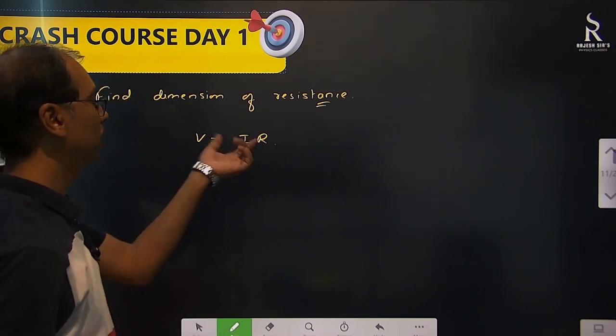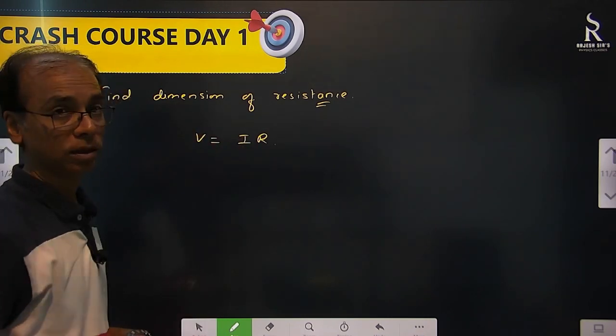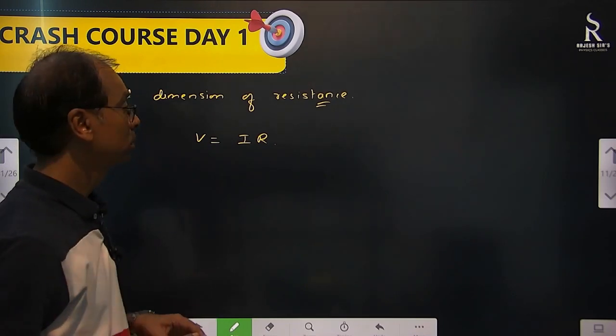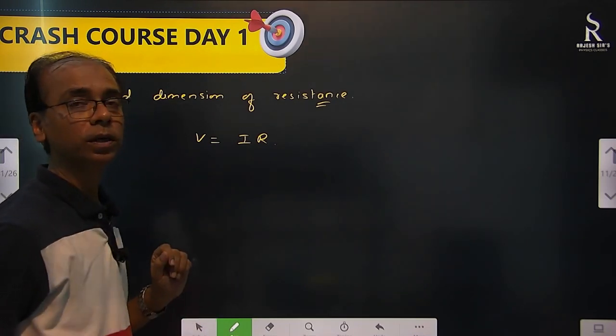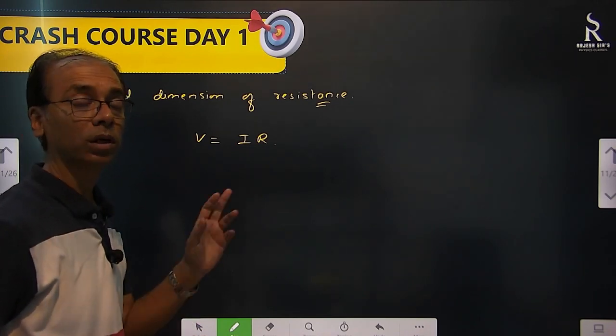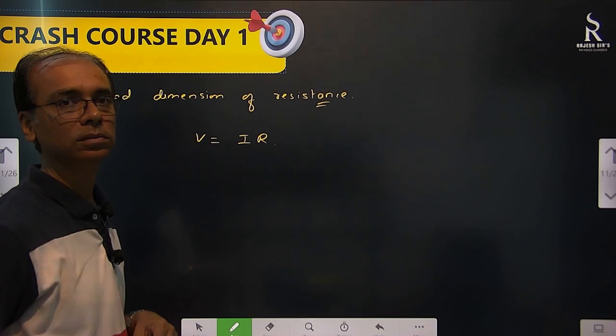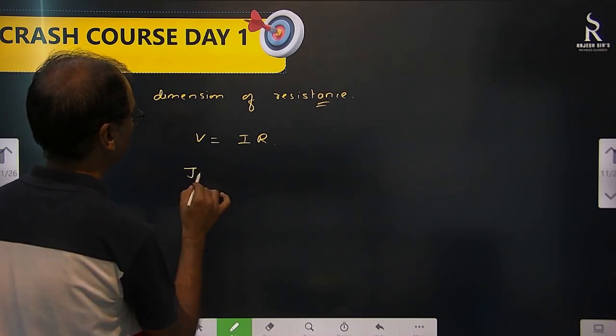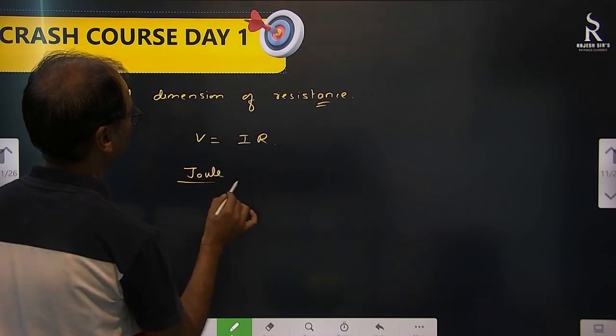From here can I get the dimension of R? Yes, I can. This I is a fundamental quantity, ampere, I know. V is volt. Volt means work done per unit charge, so its unit is joule per coulomb.